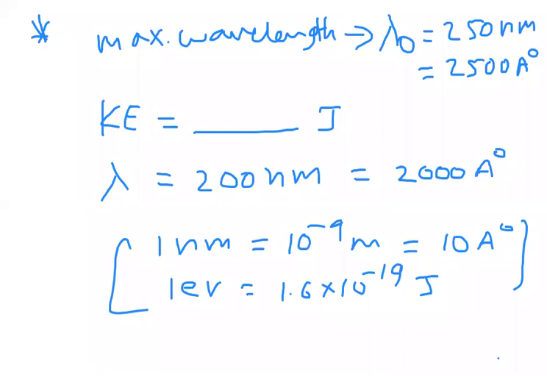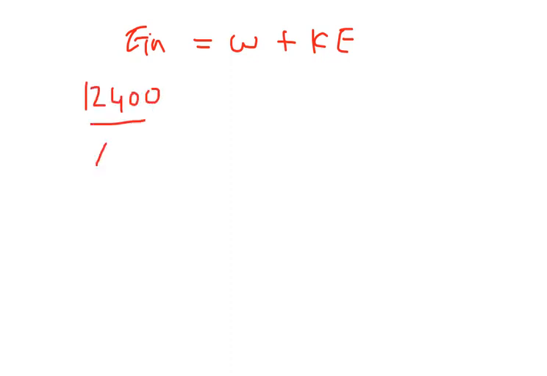Here what I am doing is taking the incident energy. What I know is incident energy is equal to work function plus kinetic energy. Incident energy I can write as 12,400 by lambda. If you take lambda in angstroms, you will get the answer in electron volts.